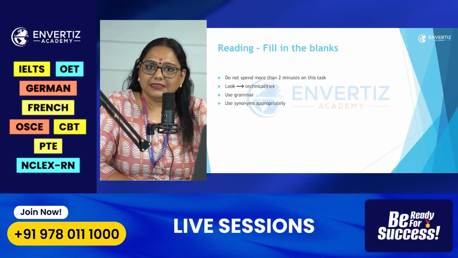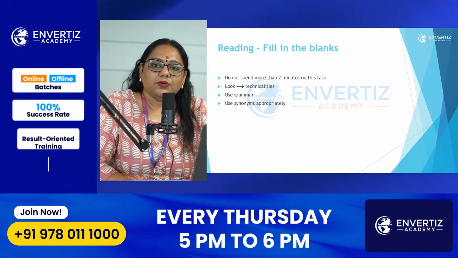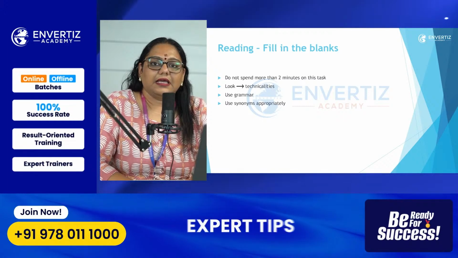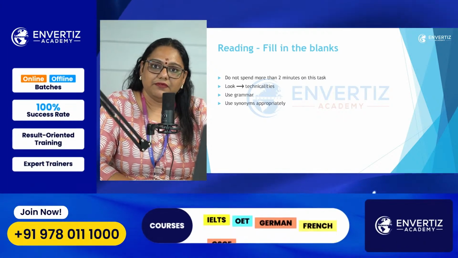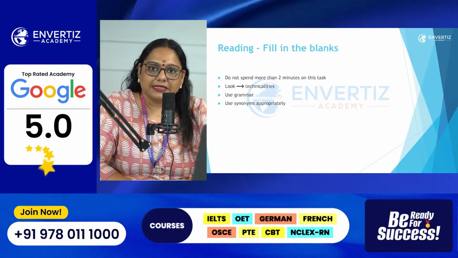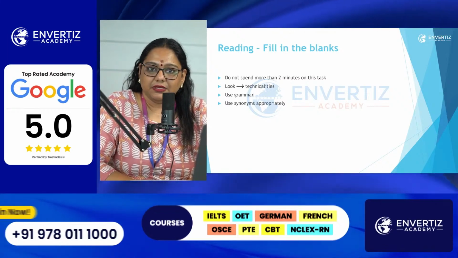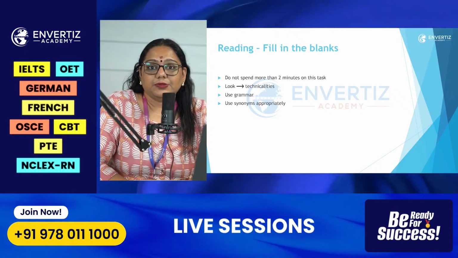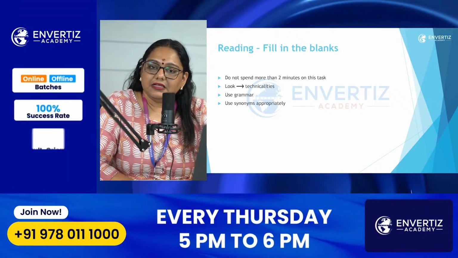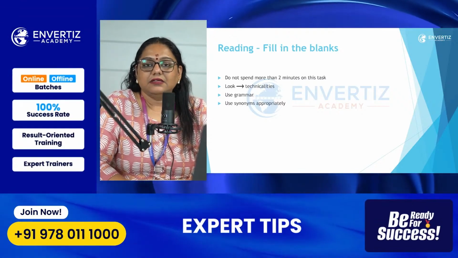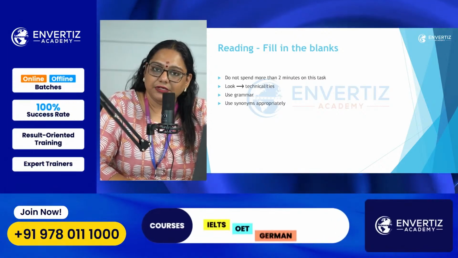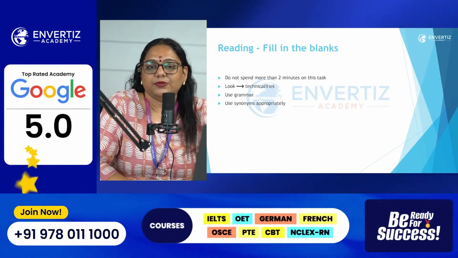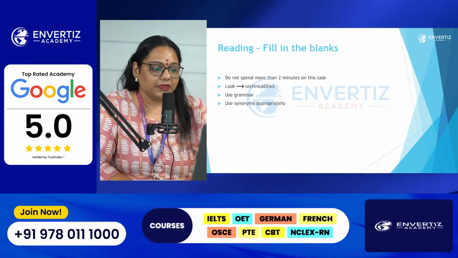Then you can make the selection. And also look out for verb forms and transition words like however, although, words like that, and also the article that is being used. If you are getting stuck or not getting an idea which word to select, just read the whole sentence and then check for the options. And then you can easily find out what word would be apt over there.